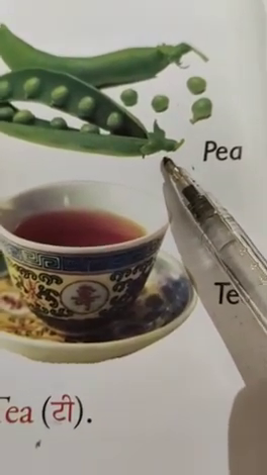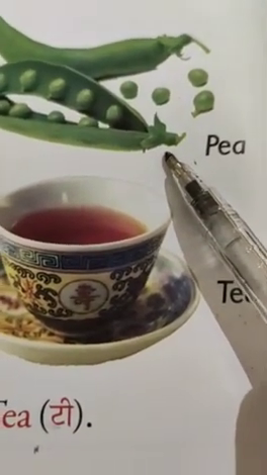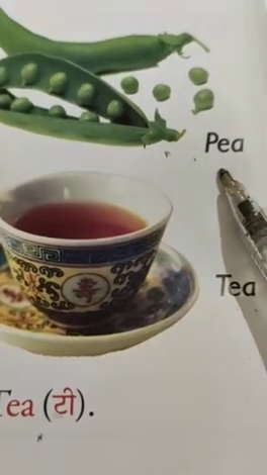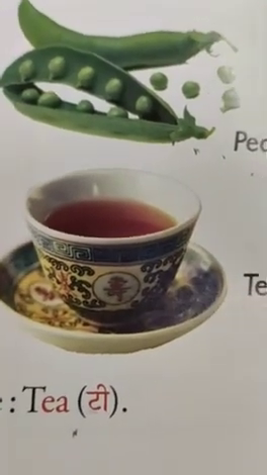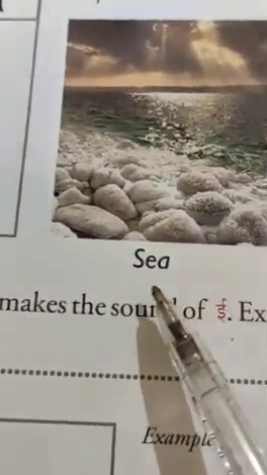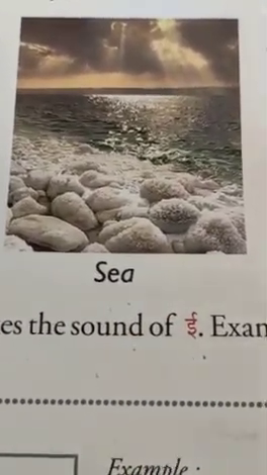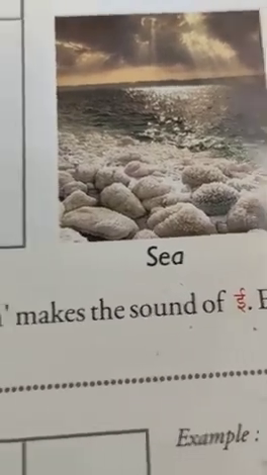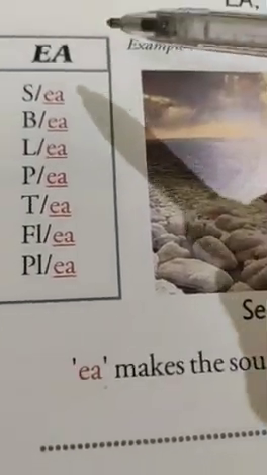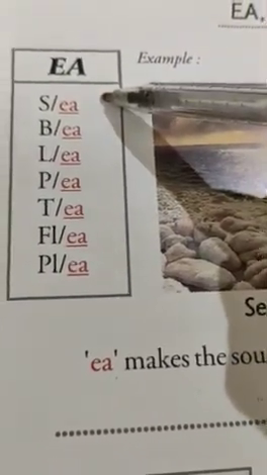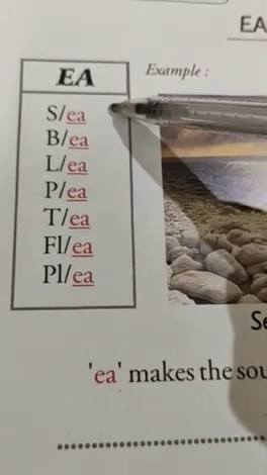P. How is the long E vowel sound made? E. Right? Yes. So it's like this. P. T. Okay. Then this is C. S, E, C. S, E, C. Yes. So let's read with me words ending with E.